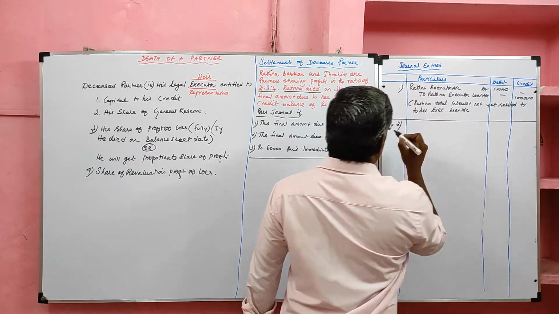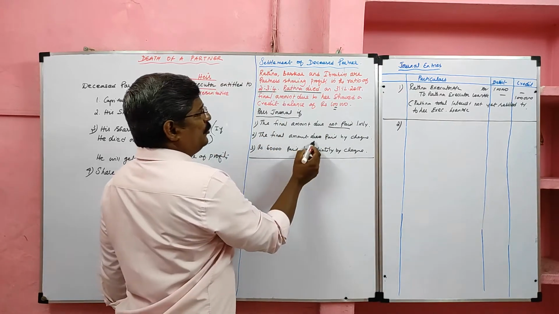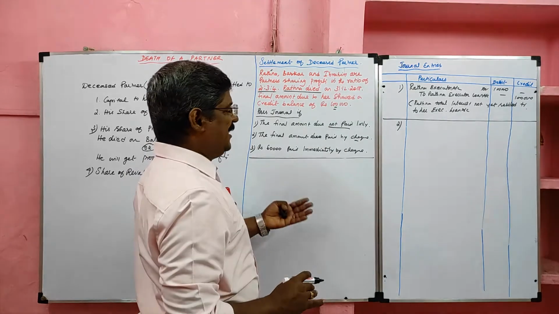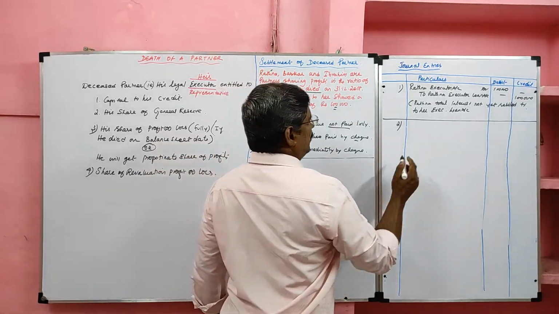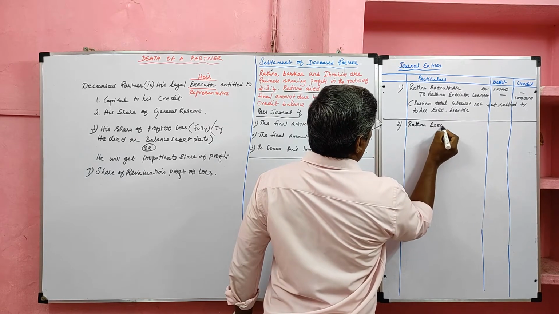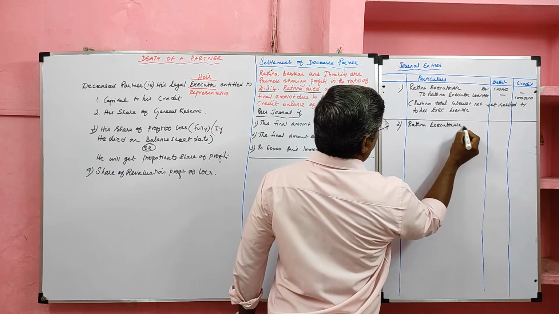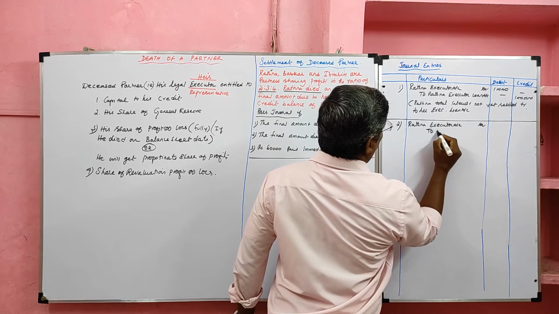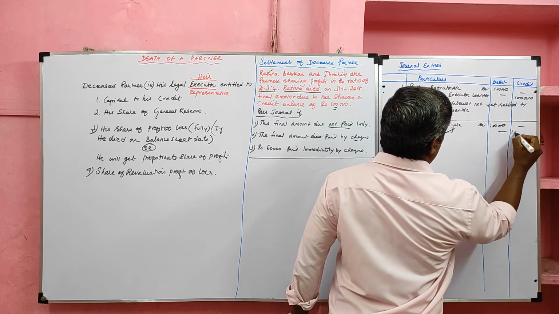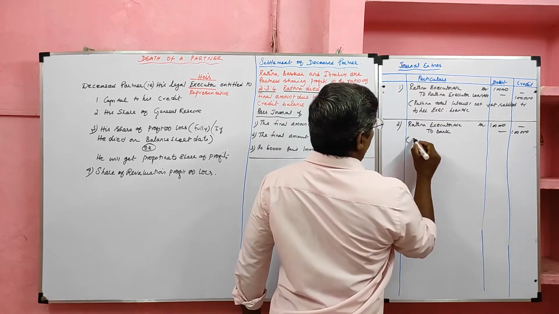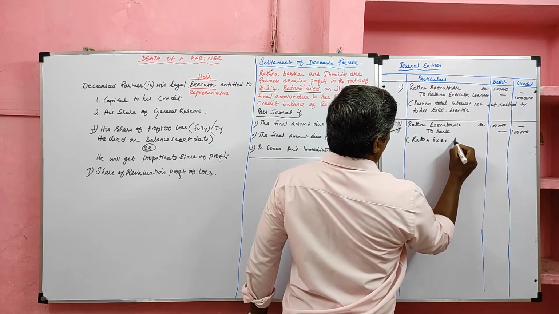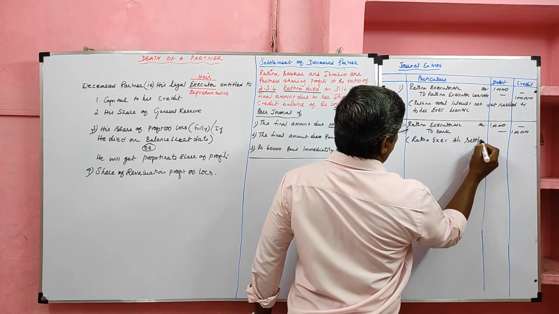Case number 2. The final amount due is paid by cheque. So we paid the legal executor by cheque. We settled. So the entry is Ratna executor account debit, to bank, value 1 lakh. Ratna executor account is settled.